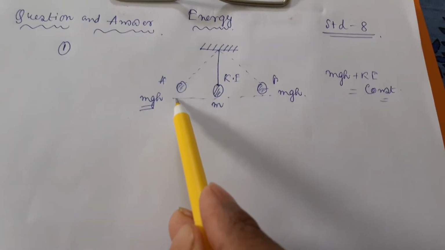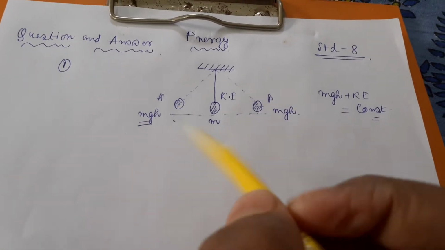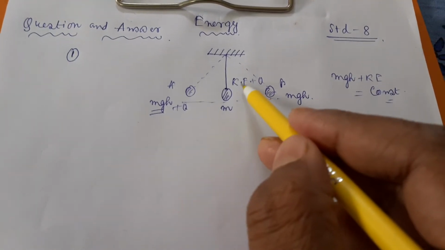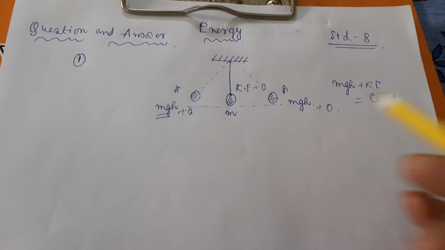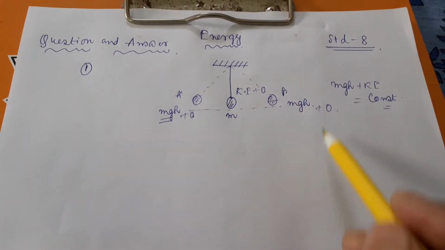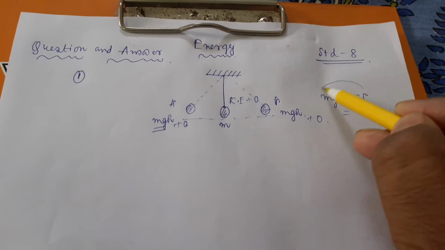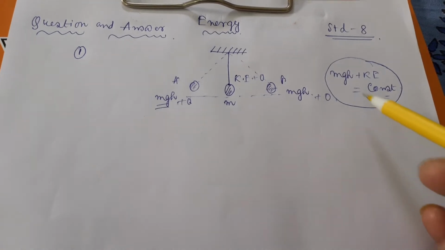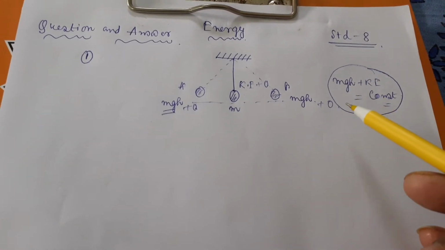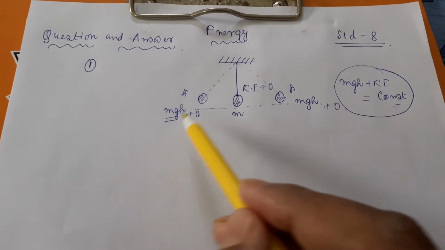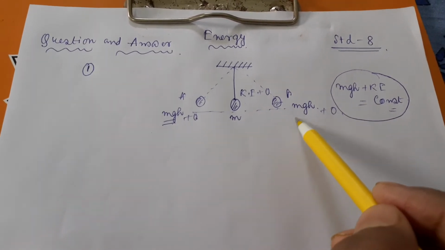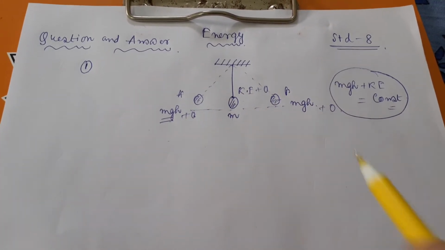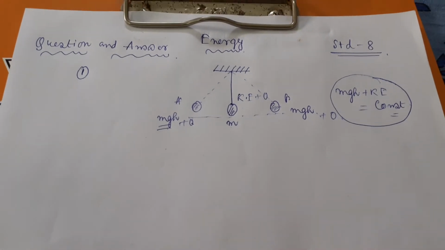Here potential energy is maximum, and when it comes to rest, the kinetic energy is zero. In the mean position, the kinetic energy is maximum. In this way the conversion takes place and the total energy remains constant. That is the conservation of energy: the total energy remains constant, but it can change from one form to another. Potential to kinetic, kinetic to potential, potential to kinetic, again kinetic to potential. The change is happening, but the total value remains constant. So that is the answer.